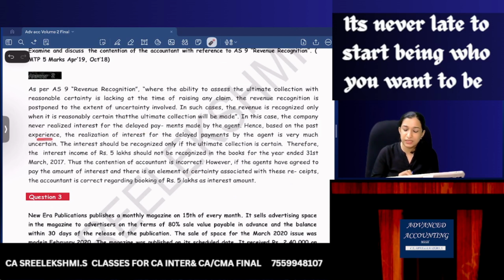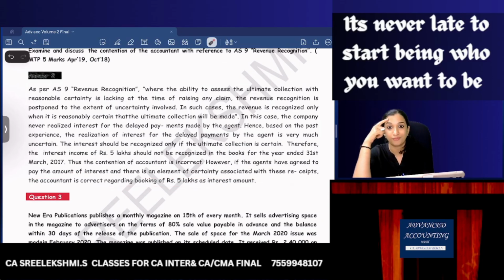Hence, based on past experience, realization of interest for the delayed payments by the agent is very much uncertain. However, if the agent has agreed to pay the amount, there is an element of certainty involved, then 5 lakhs can be recognized. Are you clear?